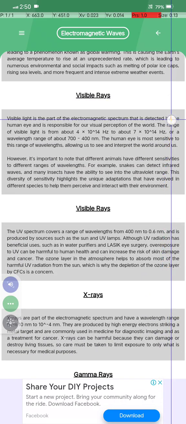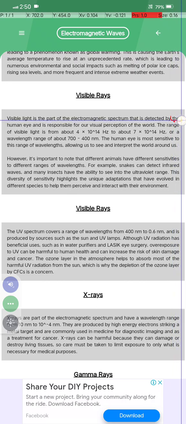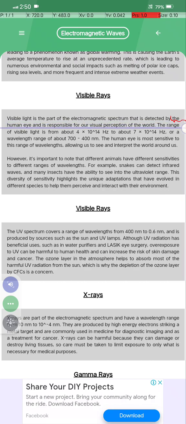Visible light is the part of the electromagnetic spectrum that is detected by the human eye and is responsible for our visual perception of the world. The range of visible light is from about 4 into 10 to the power 14 hertz to about 7 into 10 to the power 14 hertz, or a wavelength range of about 700 to 400 nm, and the human eye is sensitive to this range of wavelengths, allowing us to see and interpret